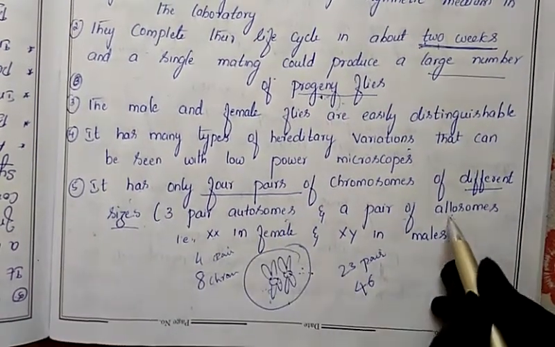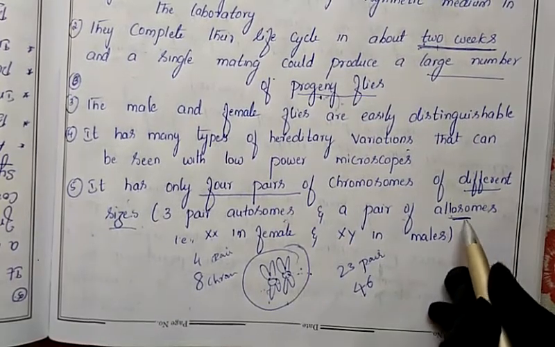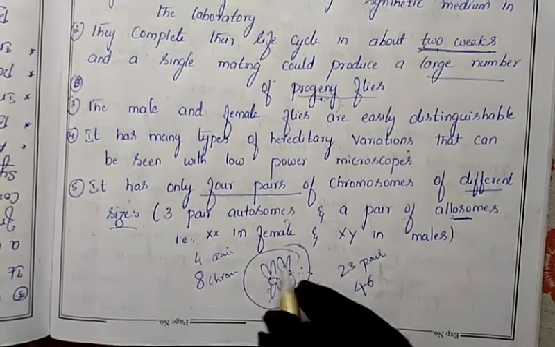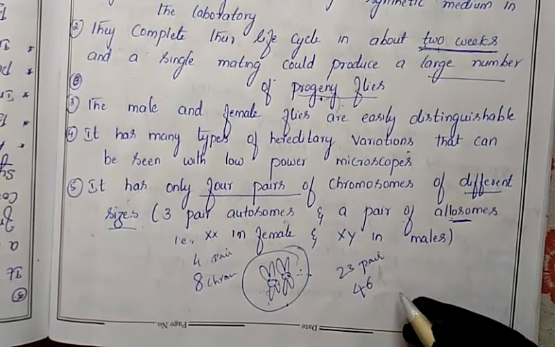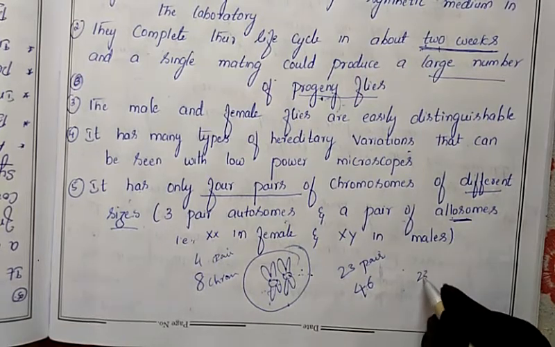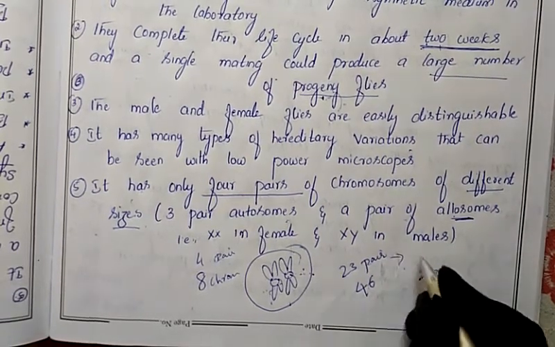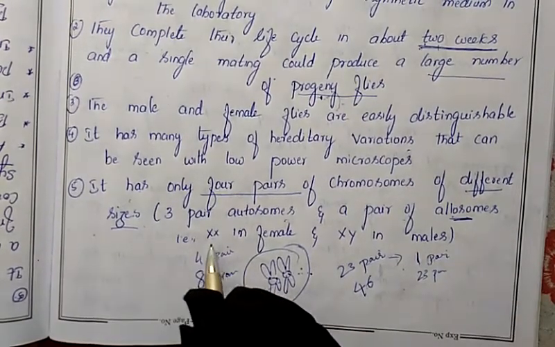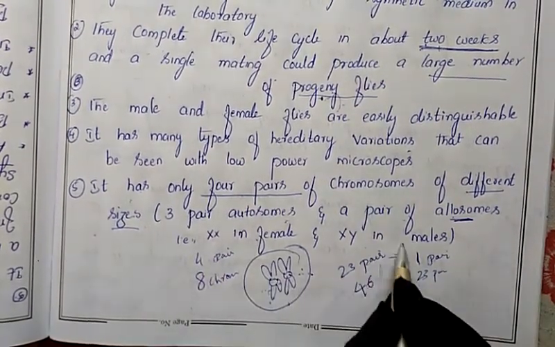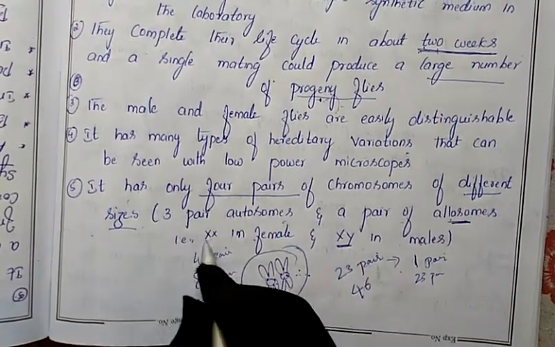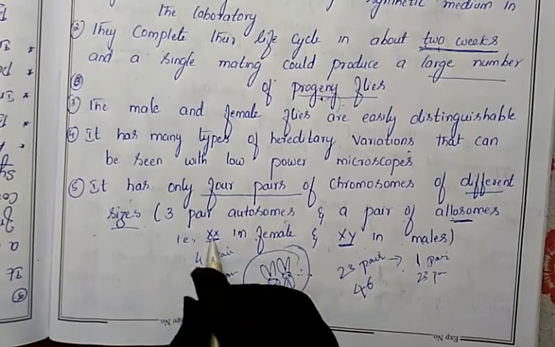As I said, allosomes are the sex chromosomes which determine the sex of an organism. The same mechanism is present in our body also. In our body, 23 pairs of chromosomes are present, and of those, 1 pair we call the allosome. XX will be the female and XY will be the male. In the male body, XY chromosomes are present, and in the female body, XX chromosomes are present in the same manner.